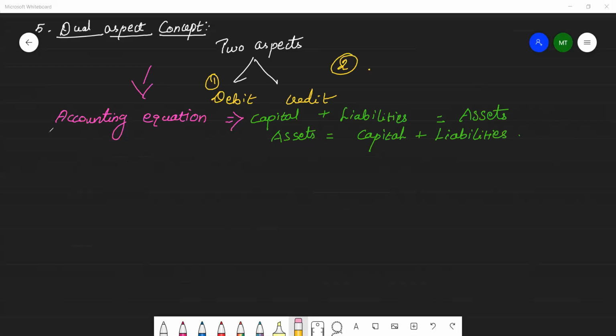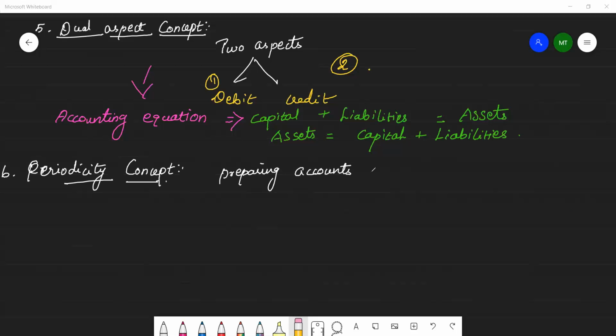Okay. So the next concept, the sixth concept, is the periodicity concept. This concept deals with preparing accounts for a particular period.